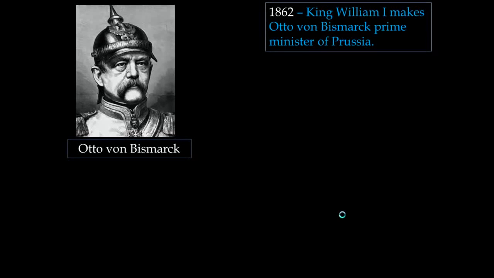Fast forward about 50 years, and in 1862, King William I, the king of Prussia, makes this man here, Otto von Bismarck, the prime minister of Prussia.